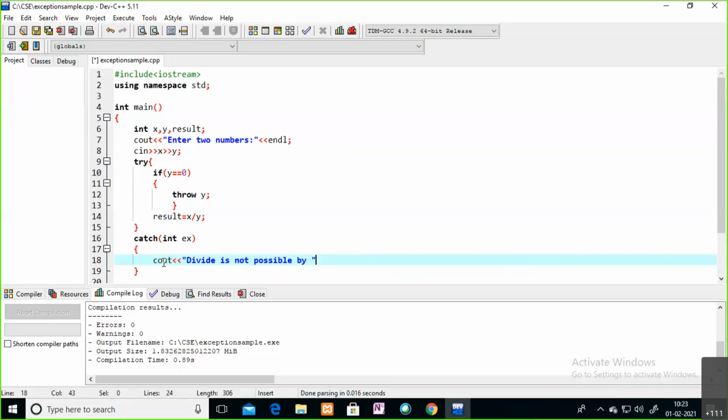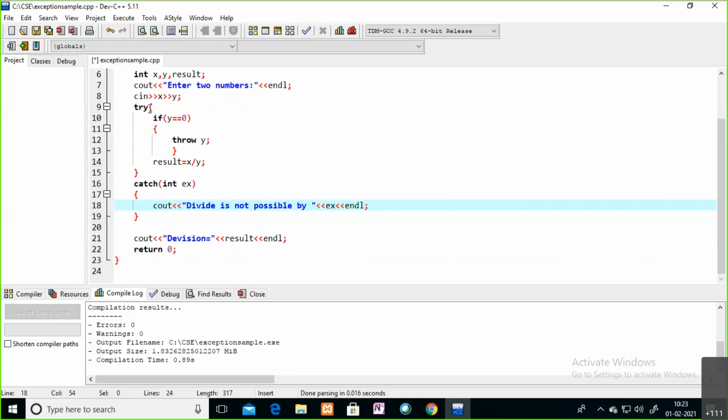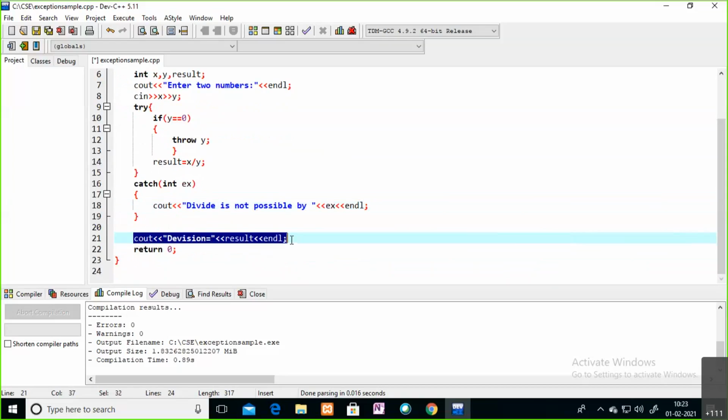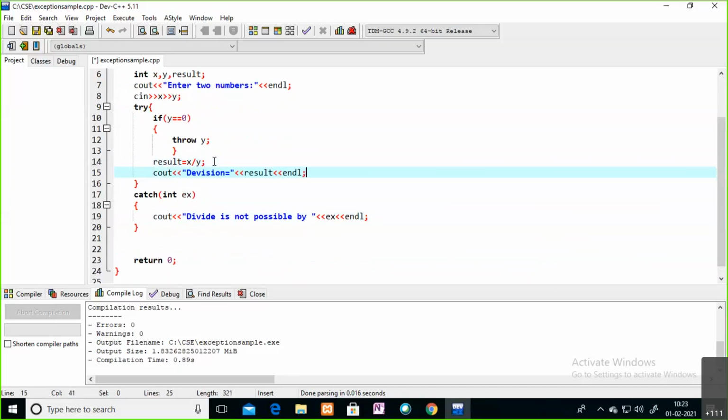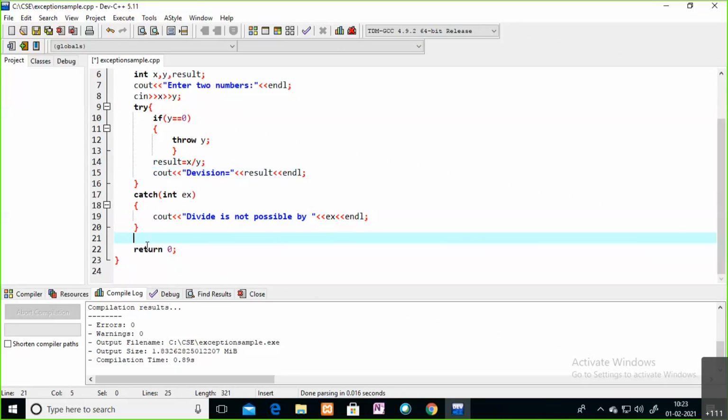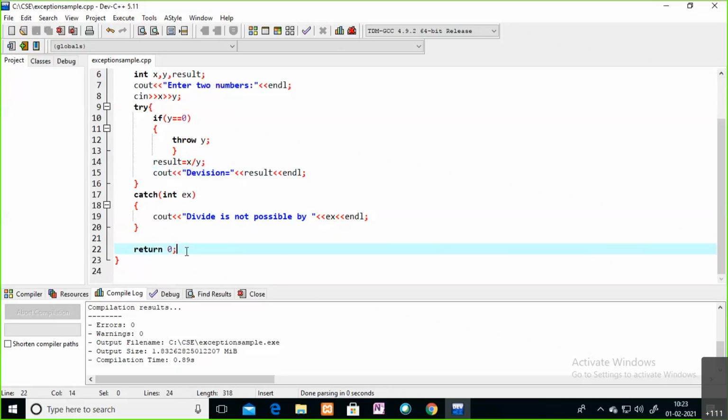I'm writing a simple message, and here you are throwing y. That y value is stored inside ex. That ex I'm also printing in the output, showing that to the user. This is the try block and catch block. This cout statement I'm writing inside this try only. I will give more examples also.